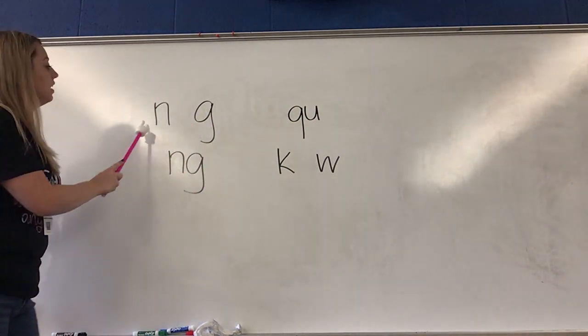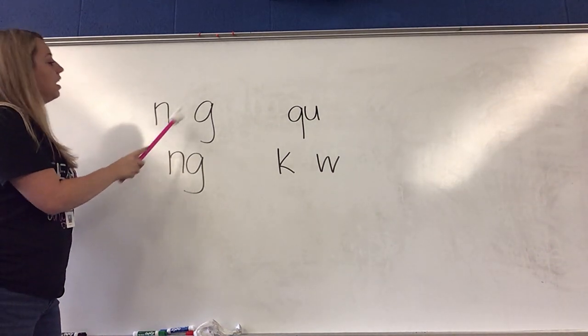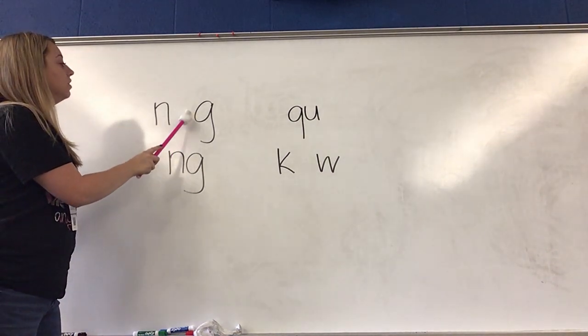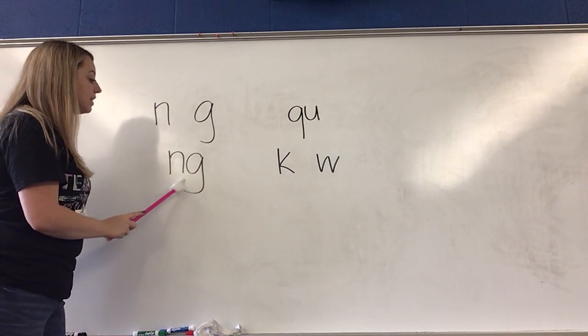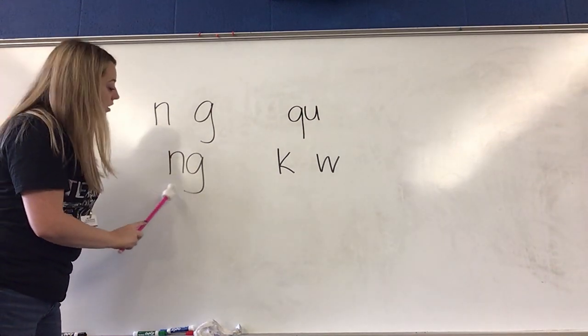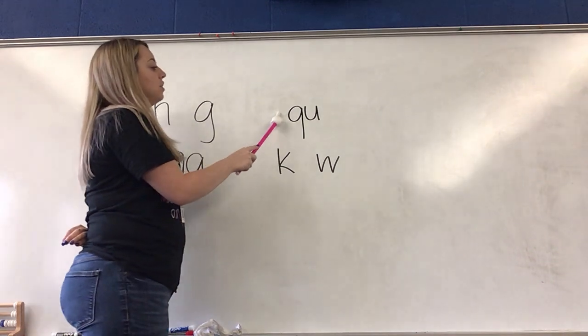So one more time. This sound is still n and this sound is still g. Together, when they're side by side, they are ng. And this sound is kw.